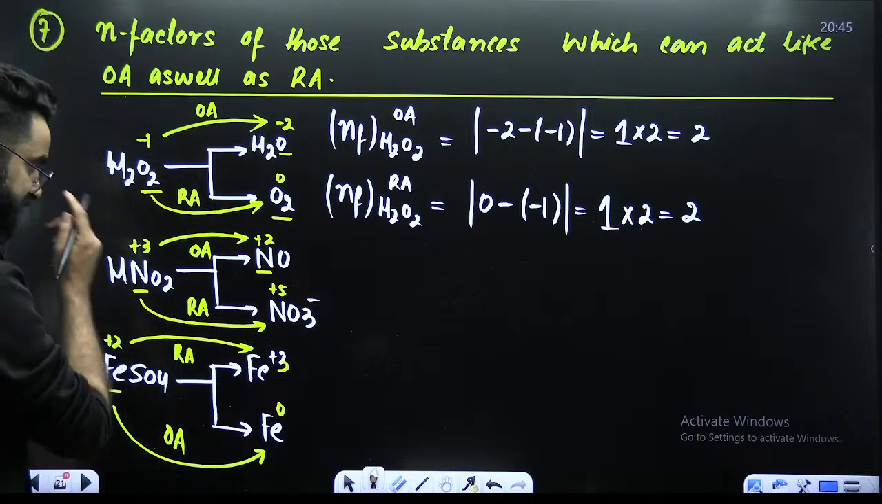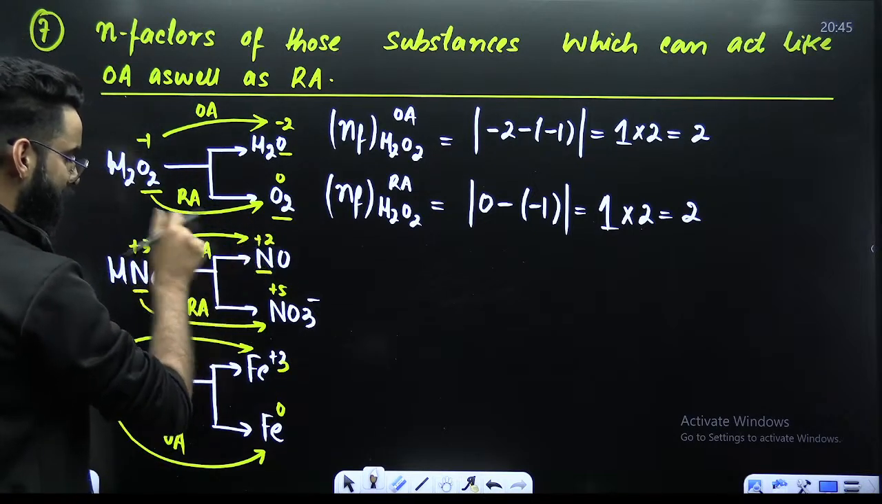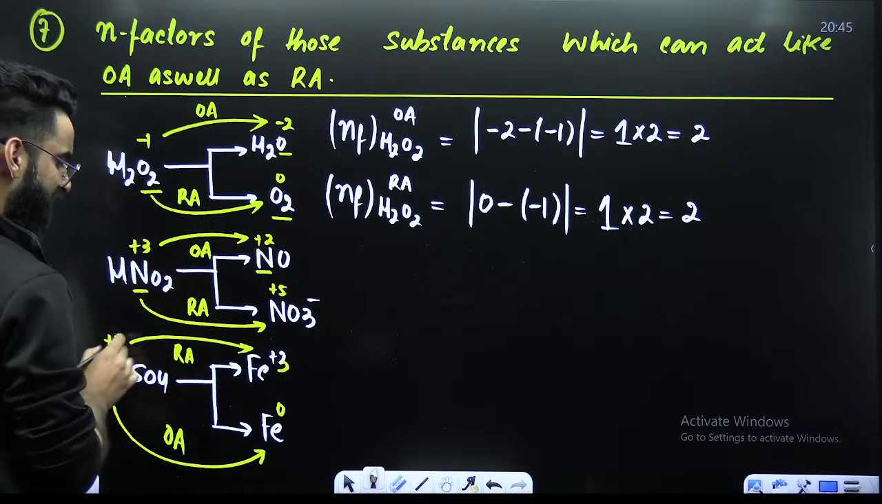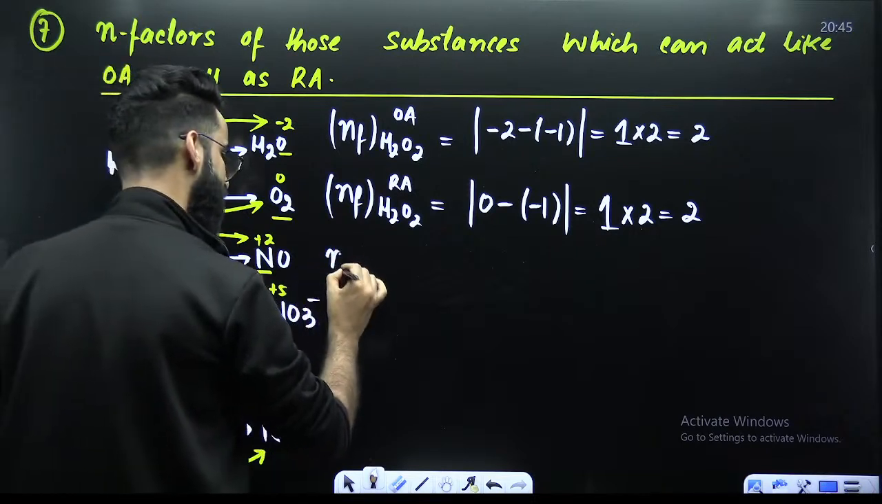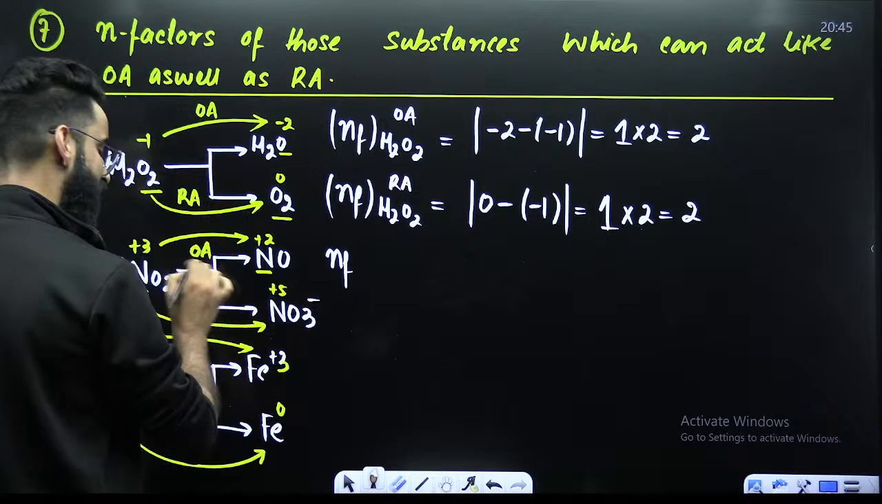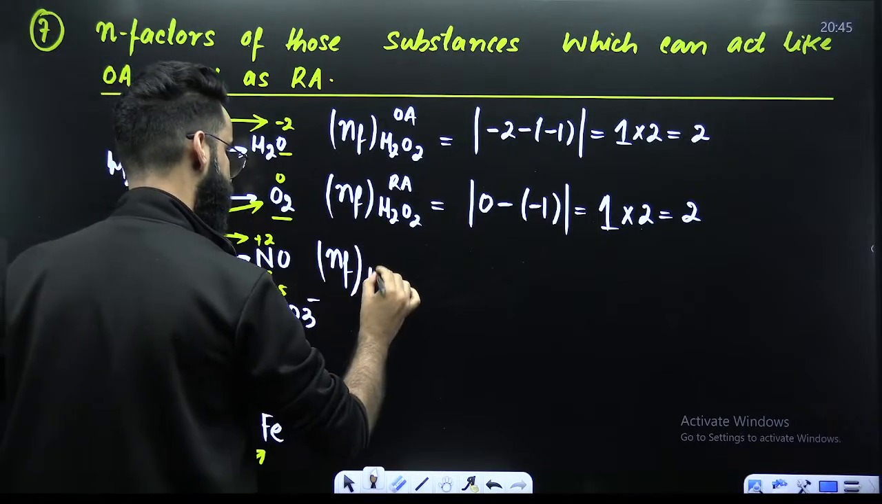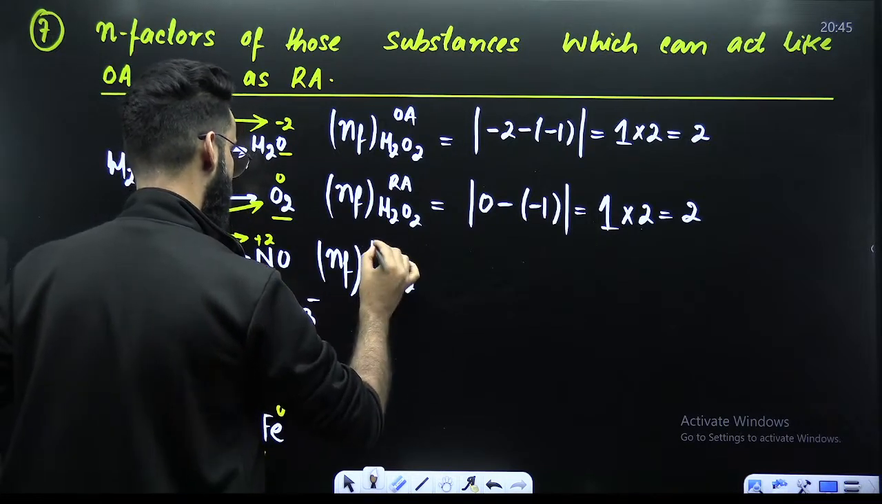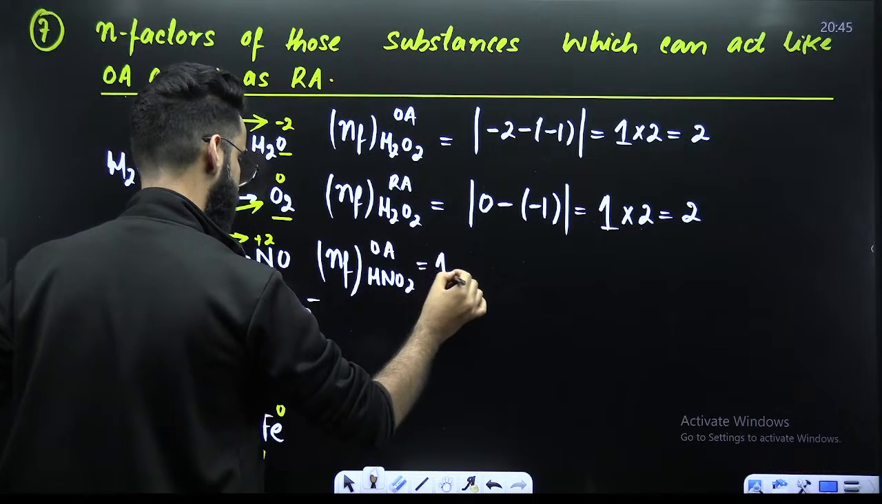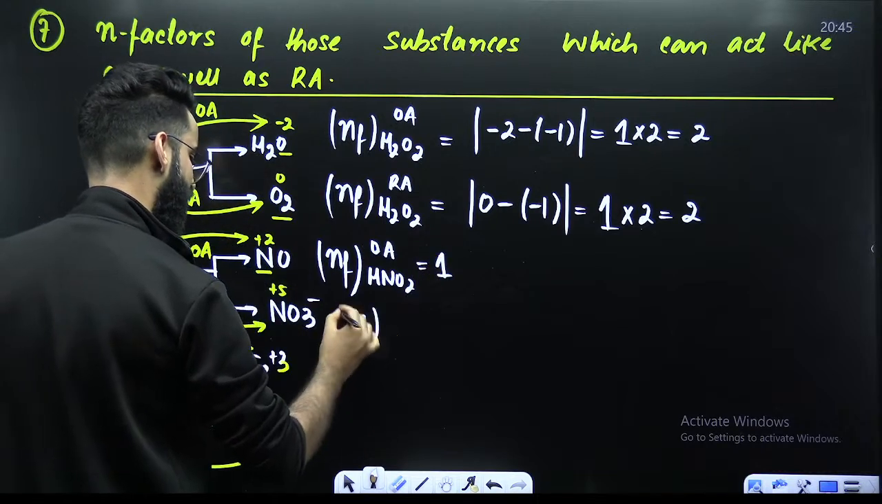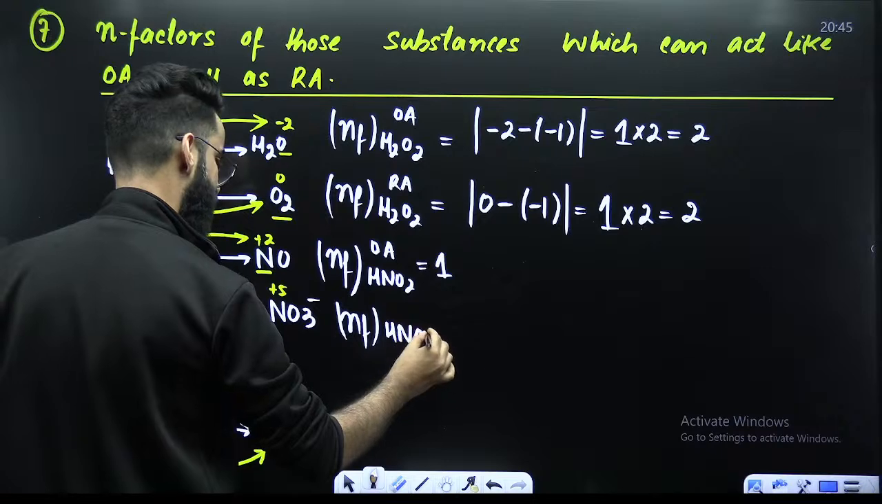Now, look at the next case. +3 to +2. Change, final minus initial. That's 1. 1 is the change for 1 nitrogen, now only 1. N factor of HNO2, when it behaves like the oxidizing agent, is equal to 1. Similarly, what will be the N factor of same HNO2 when it behaves like the reducing